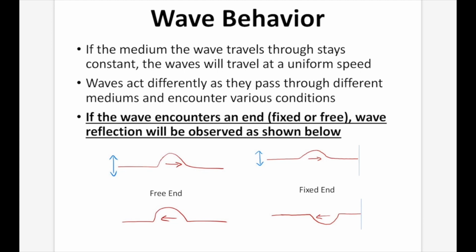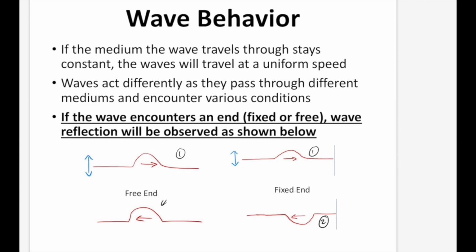So if it's a free end, as in the end of the path of the wave isn't attached to anything, so think of a string attached to a wall. In this case, a free end, there's no wall that it's attached to. So it's just able to go along the ground. So if we start up, it comes back up. So you can see in diagram 1, we're starting up and we end up. If it's a fixed end, however, and we have a wave that starts up, we're going to finish down after it reflects off the fixed surface.